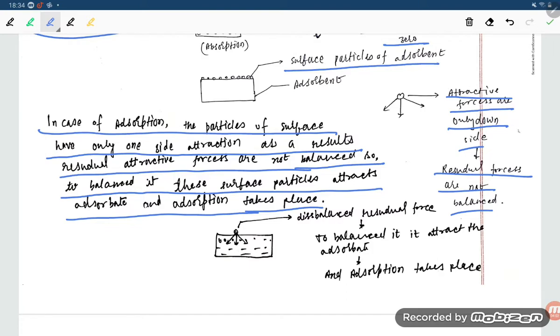So the particle on the surface is getting attracted inside. That is the imbalance, students. To balance the imbalanced residual force, it attracts the adsorbate and adsorption takes place.